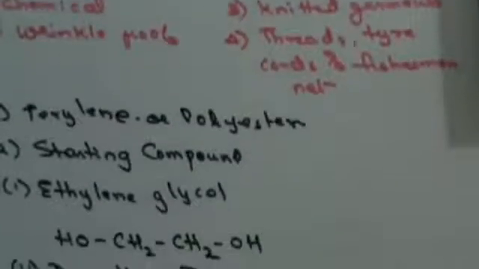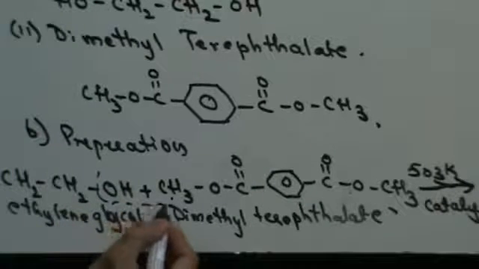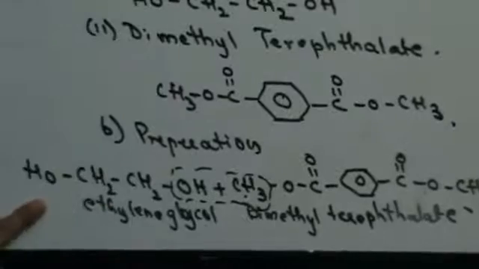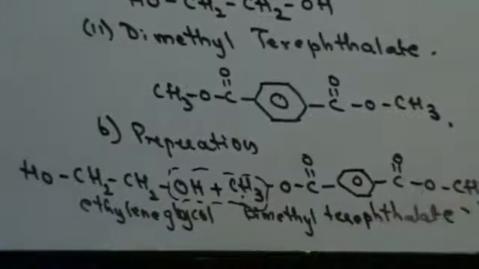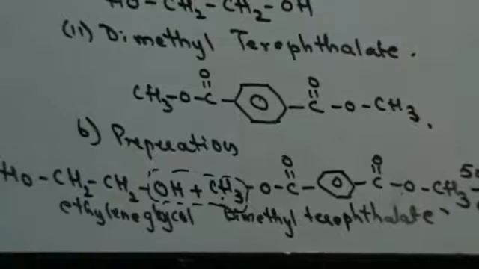I'm continuing here, guys. So you would have methyl alcohol, CH3OH. You would have 2 molecules of methyl alcohol coming out. How will methyl alcohol come out? See this. This methyl group will react with this alcohol group. Similarly, this alcohol is going to react with this methyl. So in that case, what will remain?